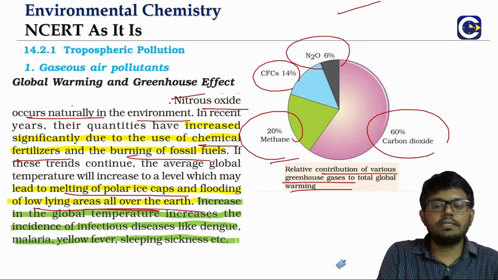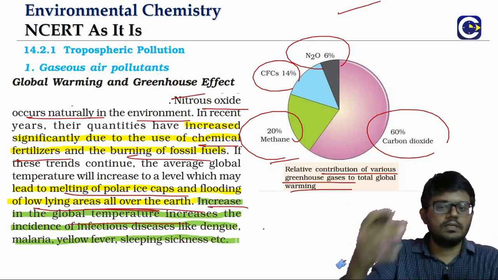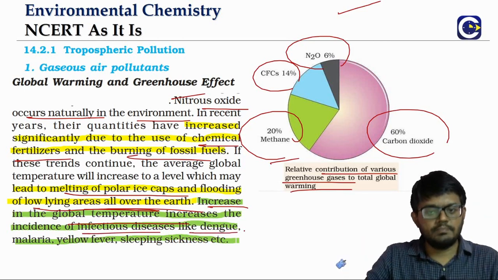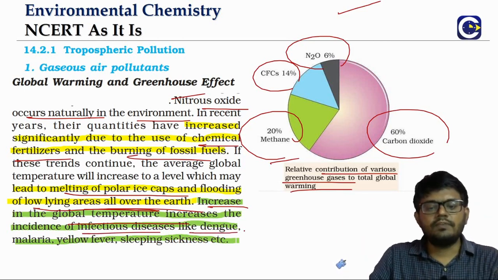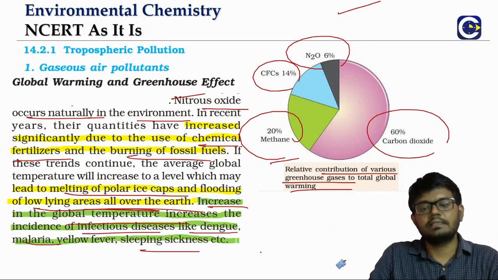And this increase of temperature can cause some pathogens to be more active at a higher temperature. So infectious diseases like maybe dengue, malaria, yellow fever, sleeping sickness.